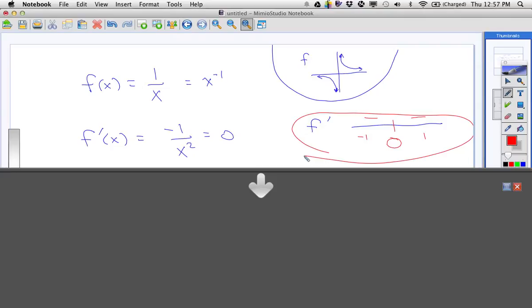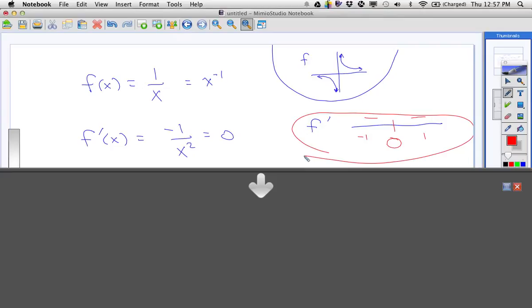Well, of course, the reason is because 0 is undefined in the original, right? So we can't have a flat spot where there's no spot. There's not a point there. So we can't have a flat spot. And then you look at this graph, sure enough, decreasing and then still decreasing. Okay, now let's go to the second derivative.